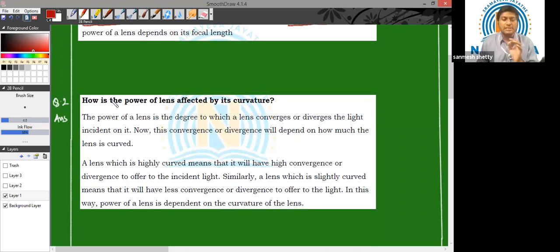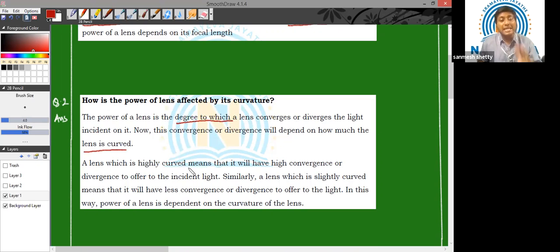Now this is a similar type of question but slightly twisted. How is power of lens affected by its curvature? Now again, the same definition we will write for the power. It is the degree to which a lens converges or diverges a light which is incident on it. Now this convergence or divergence will depend on how much the lens is curved. So it will depend upon the curvature.